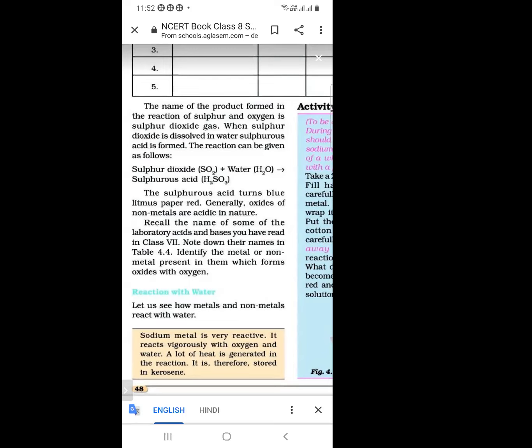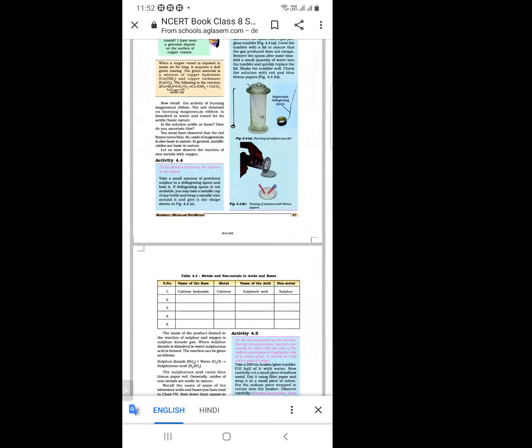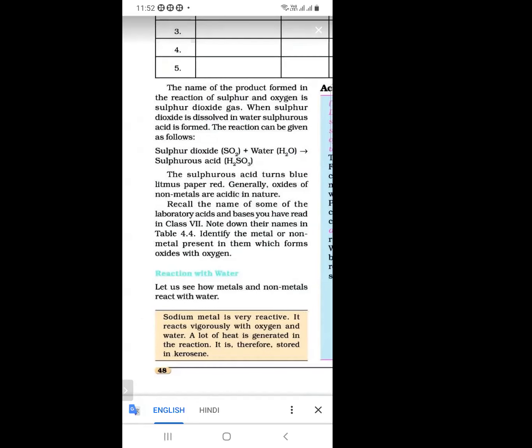So in the figure, the blue litmus paper is changing. In the non-metal reaction, the concept is that the blue litmus paper turns red, so it is acidic in nature. If red litmus paper changes into blue, then it is basic in nature.